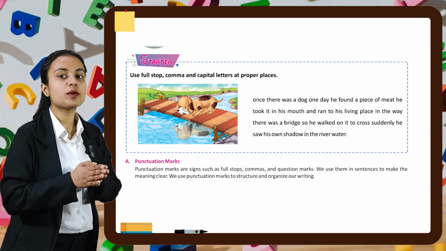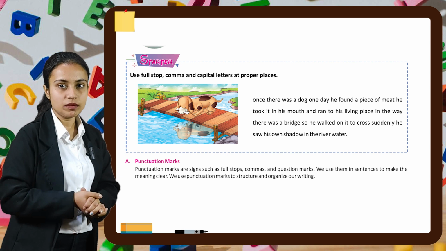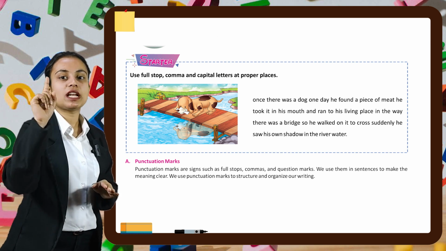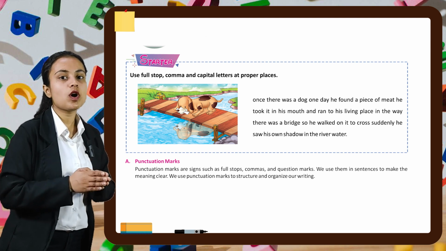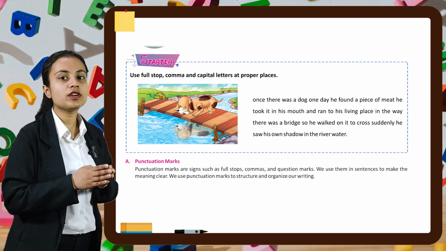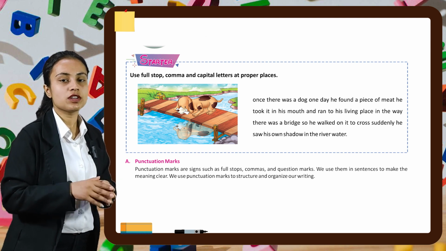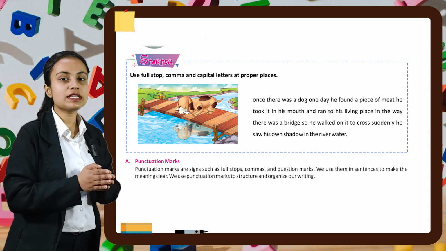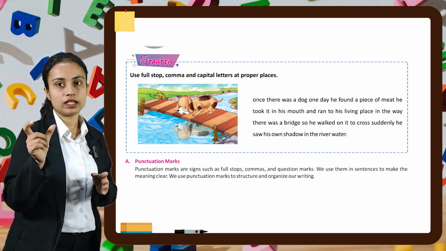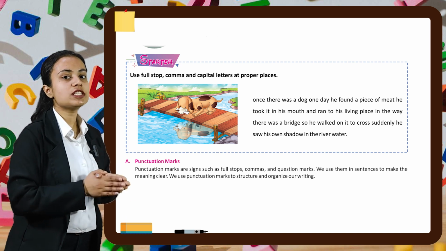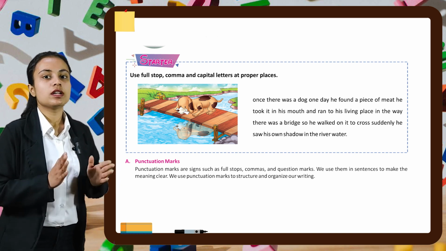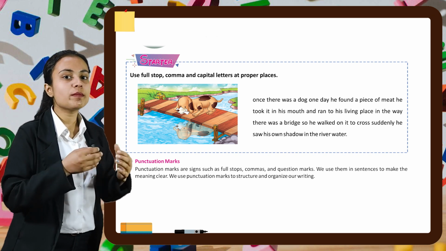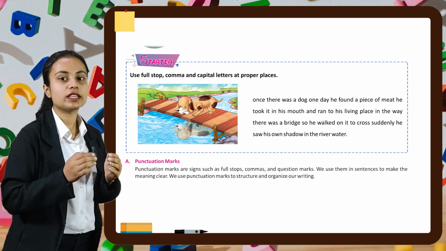Then after a full stop, we'll again start with a capital letter. So we'll start with a capital I. In the way, comma, there was a bridge. So he walked on it to cross, full stop. Then again we start with a capital S. Suddenly, comma, he saw his shadow in the river water, then full stop. Now we'll study more about these kinds of punctuation in this chapter.